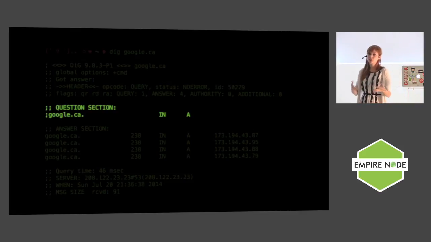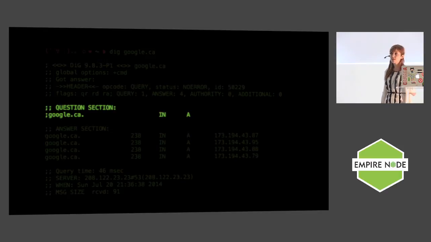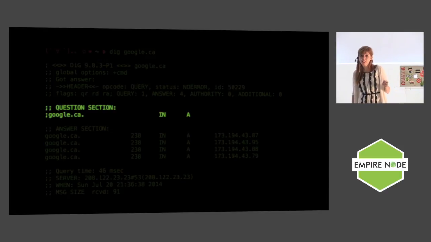So if this is a question message where I'm asking a DNS server for something, it's going to say what I'm asking for, and then two fields, IN and A. A means it's an address record. This could also be a CNAME or a certificate, because you can ask for different things. And IN means internet, and I have not seen a request that isn't internet. Other options are chaos, and I don't know what chaos is, but I really want to.